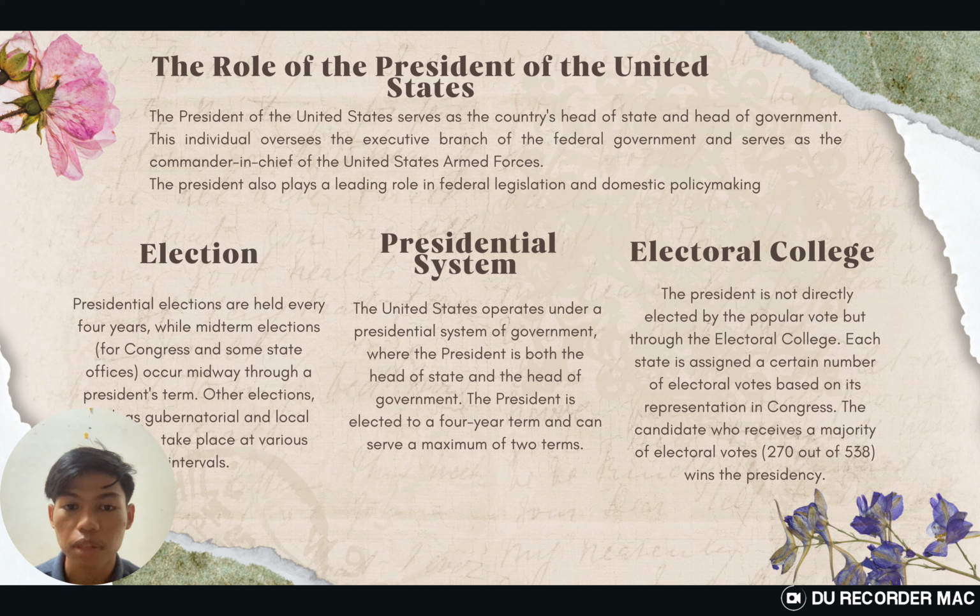For the Electoral College, the president is not directly elected by the popular vote, but through the Electoral College. Each state is assigned a certain number of electoral votes based on its representation in Congress. The candidate who receives a majority of electoral votes, 270 out of 538, wins the presidency.